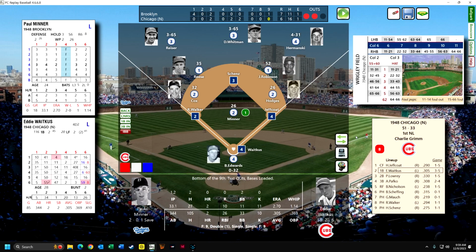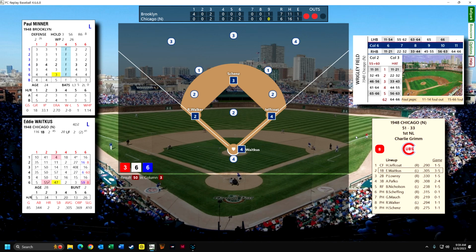Waitkus, who is 3 for 5, is going to hit, and I was brilliant. I let the right-handed hitter on first base with a walk so that we could have a lefty-lefty matchup, and that lefty-lefty matchup meant that Waitkus hit a screaming line drive to the second baseman to end the game. If I would have had that result with Jeffcoat, it wouldn't have been the same thing, but he would have hit the ball because he was right-handed. But Waitkus, so in the end, I guess I'm a genius.